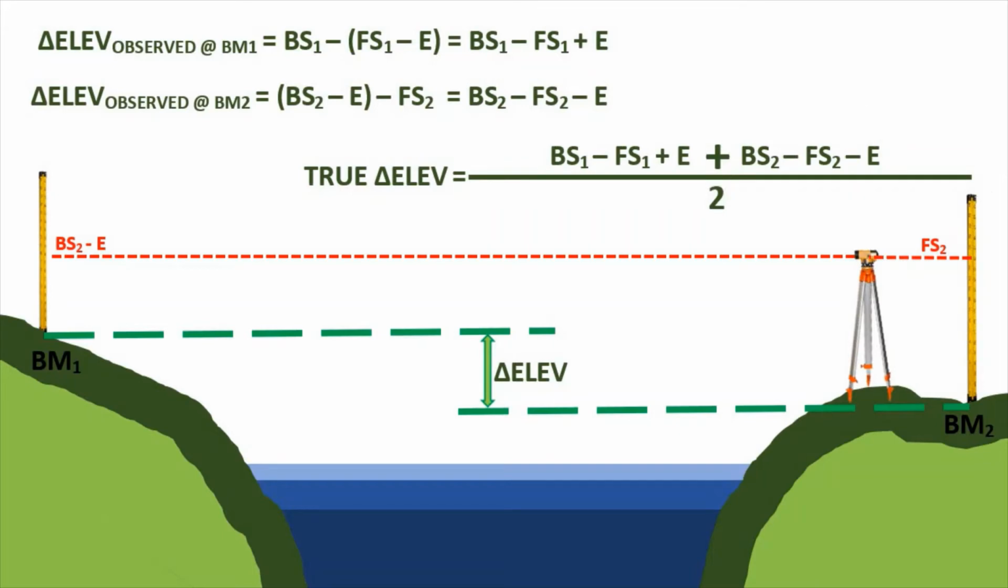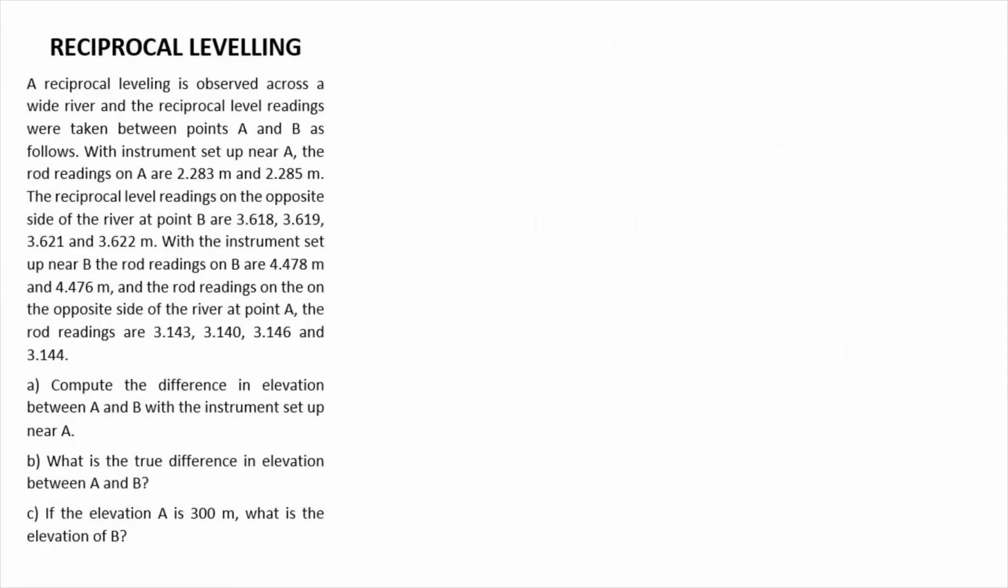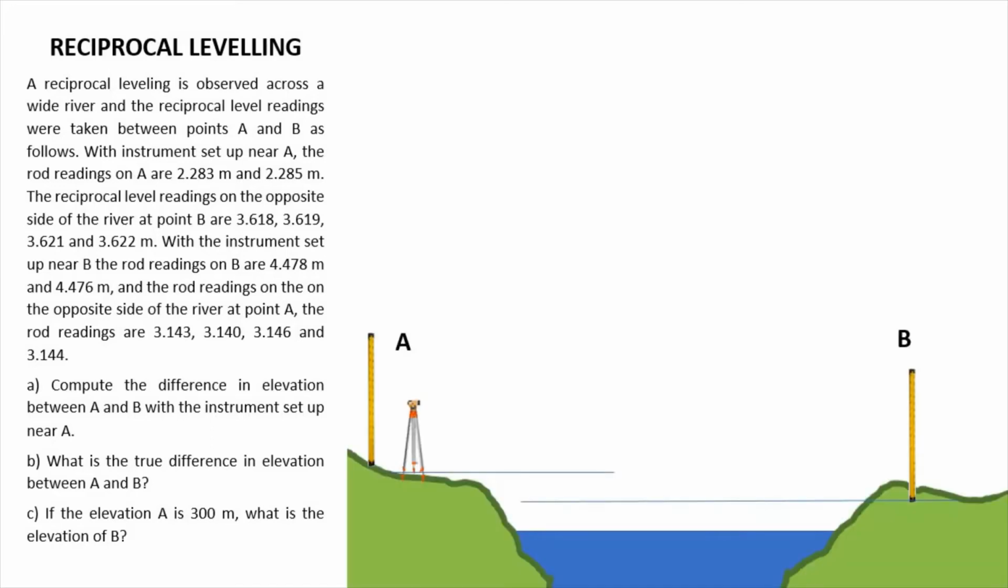Okay, so proceed na tayo in solving a actual problem. Okay, so here is our problem. Post it class para basahin. So let's make an illustration. We're considering 2 points A and B. And the first setup is the instrument is at A. And the rod readings are